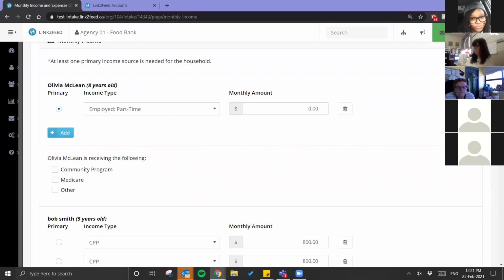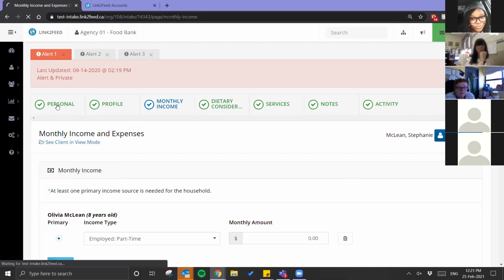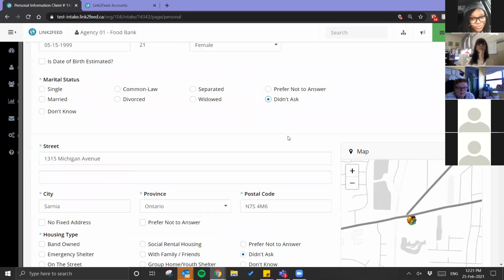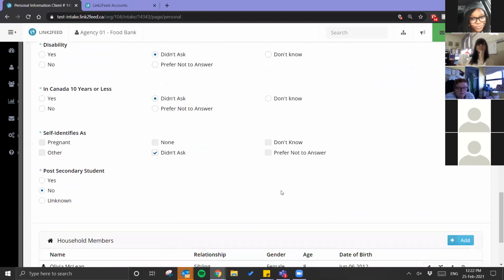For the Salvation Army, are the changes the same as what you shared? Some of your screens and options look different than ours. This is my test site, so that's why your options look different. The only things that are going to be changing in your system are the ones that I've specifically identified. So the fact of the 3 options: prefer not to answer, didn't ask, don't know, in the questions that I've highlighted. And then the additional 3 income types will be added as well.